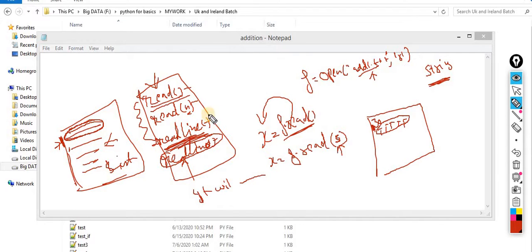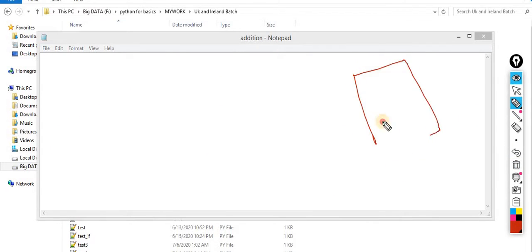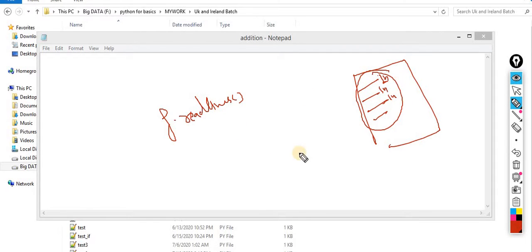So how exactly is it? Let's suppose inside your file there are four lines. By default, whenever your cursor moves into the next line, the /n is automatically appended. The /n is a special character used to move the cursor into the next line. So whenever I perform this operation, f.readlines, it will read the entire data into the list format.